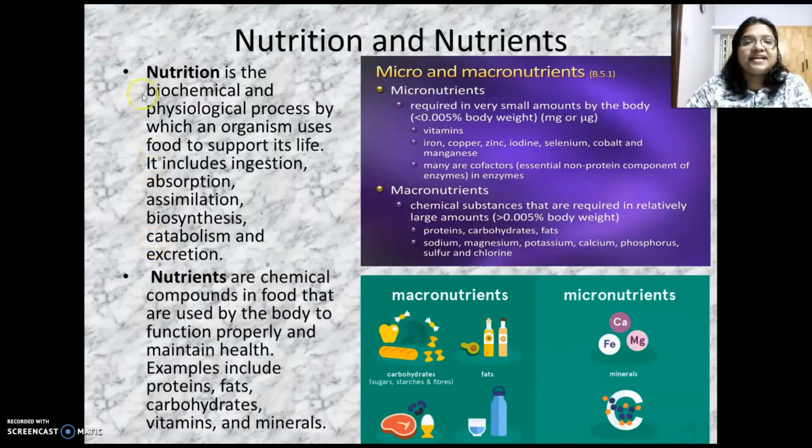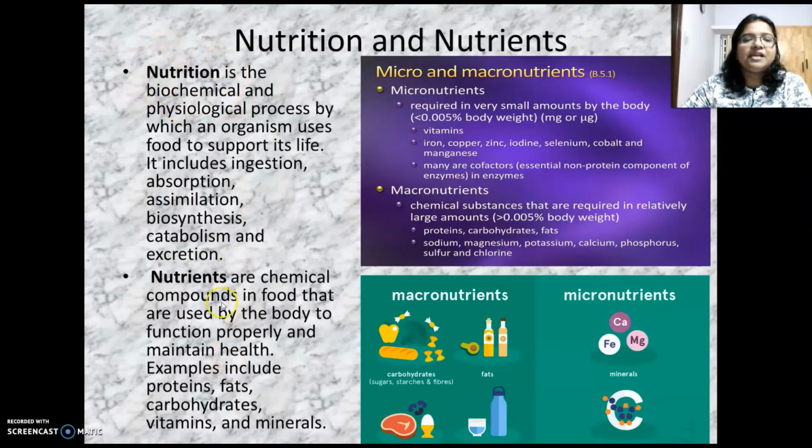Okay, let's start with the first life process, and that's nutrition. Nutrition is a biochemical and physiological process by which the organism uses food, which is required for the existence of life. And it includes ingestion, absorption, assimilation, biosynthesis, catabolism, and excretion. So the intake of food and its utilization comes under the term nutrition.